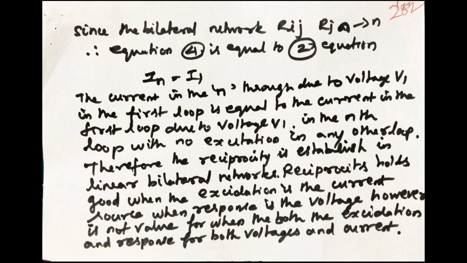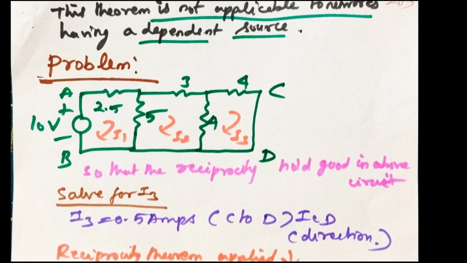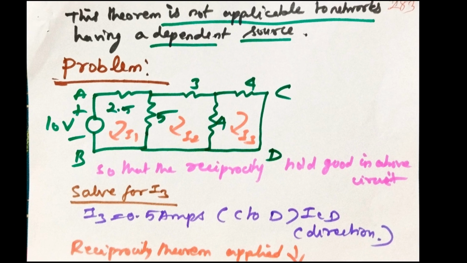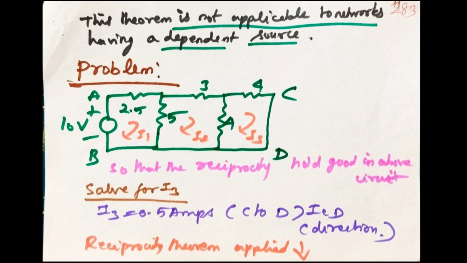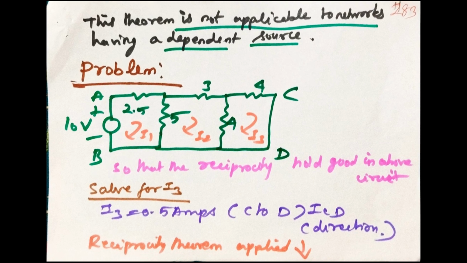Reciprocity holds good when the excitation is a current source and the response is a voltage. However, it is not valid when both the excitation and the response are voltages, or both are currents. This theorem is not applicable to networks having a dependent source. That is very important. Reciprocity theorem is not applicable to networks having a dependent source. Kindly note.